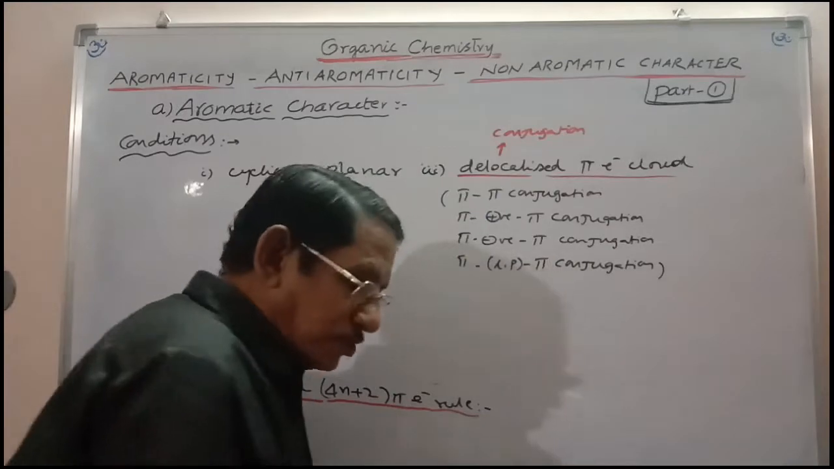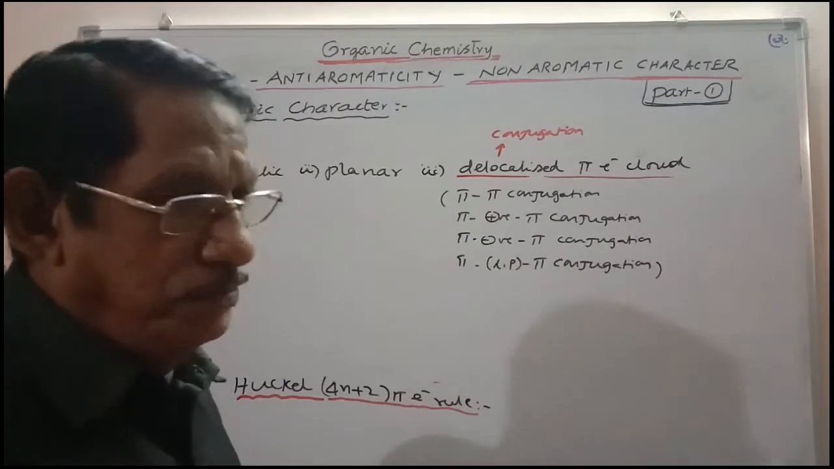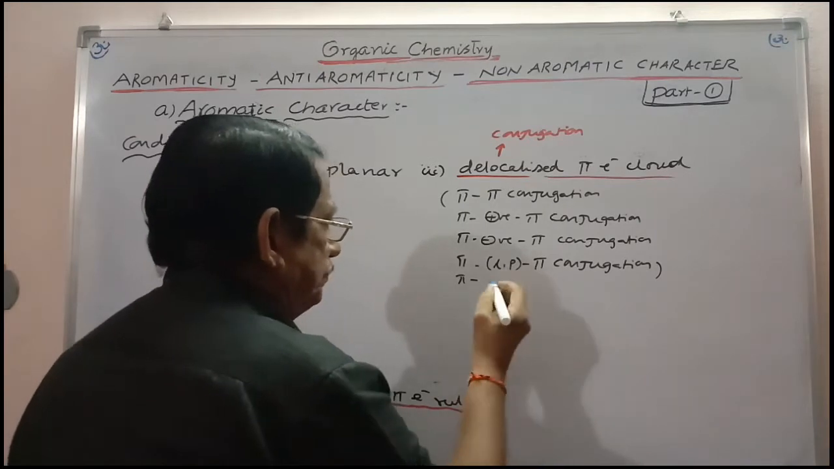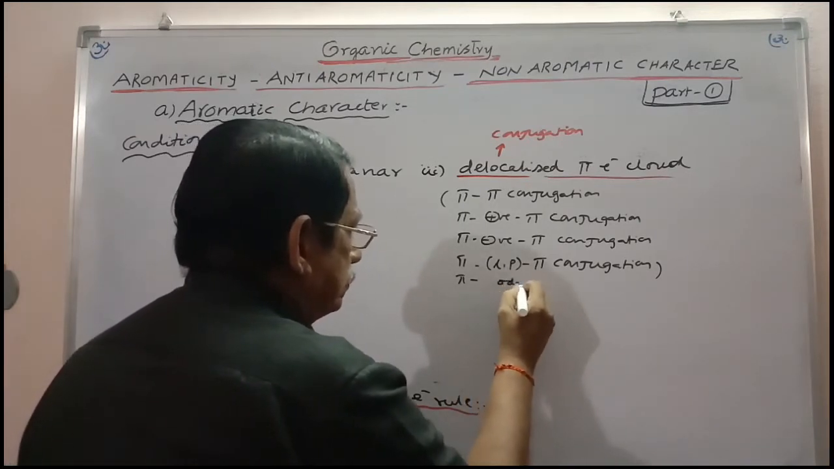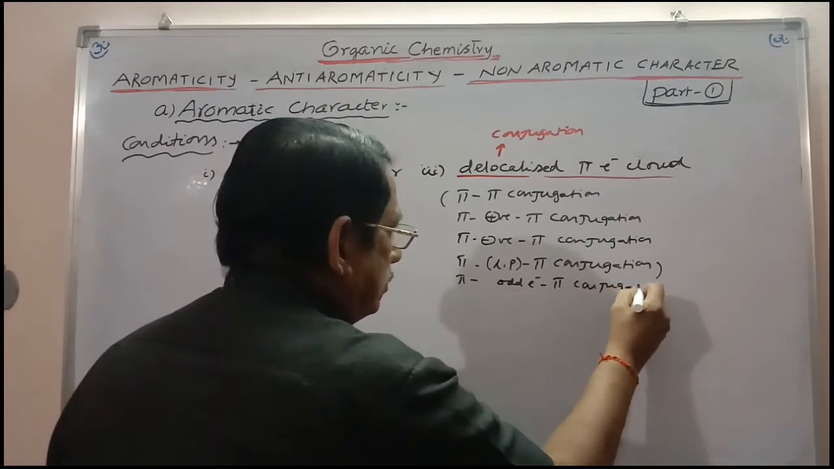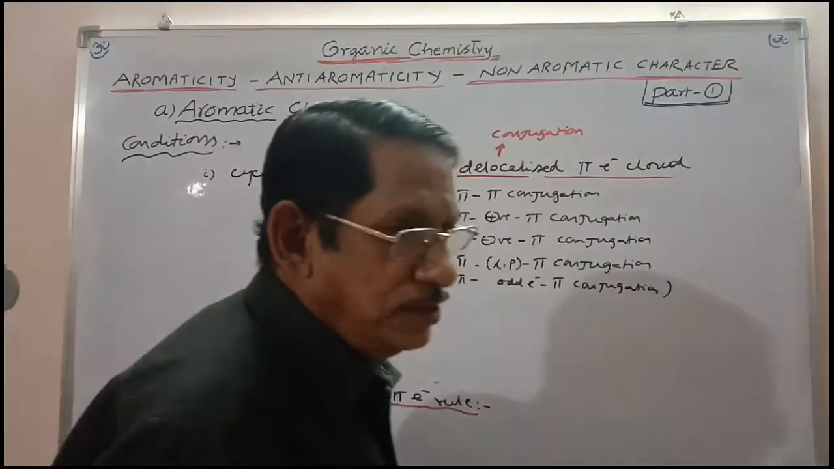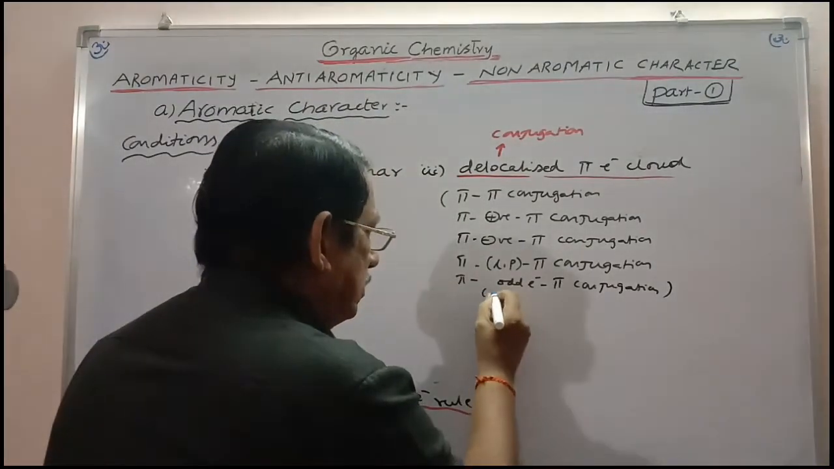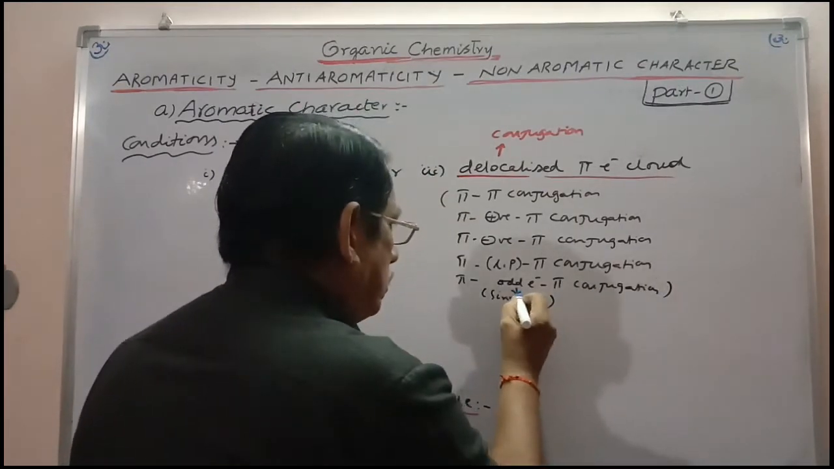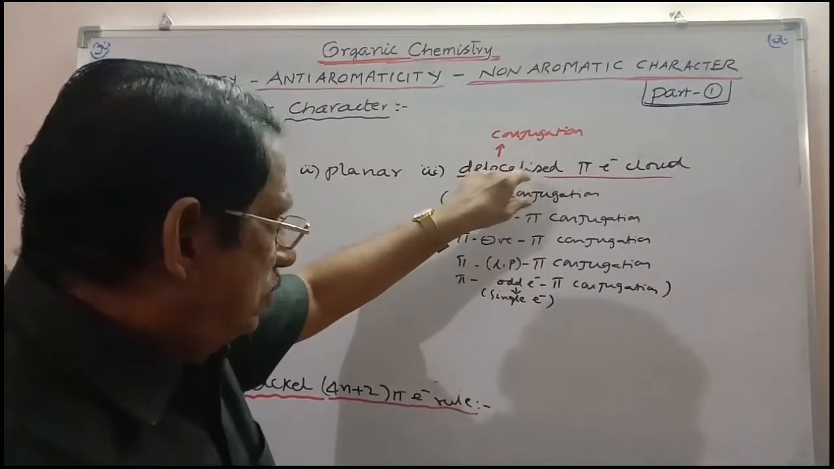In that conjugation, one should be pi. The other may be a positive charge, a negative charge, a lone pair, or even you can consider pi-free odd electron radical conjugation. Odd electron means a free electron present on a particular atom, a single electron radical, an uncoupled electron. So this is the conjugation. Certainly there should be conjugation. Only there is delocalization possible.